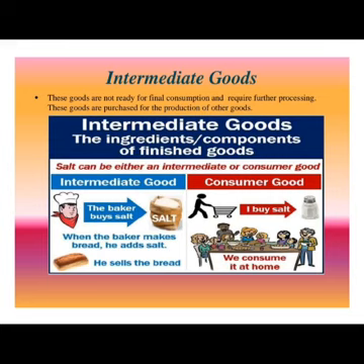A baker bought salt and makes bread and adds salt to the bread. Thus, salt being added to bread by the baker makes salt an intermediate good in this case, whereas in other related case, the salt being consumed by the consumer directly at home makes salt a consumer good in the second case.